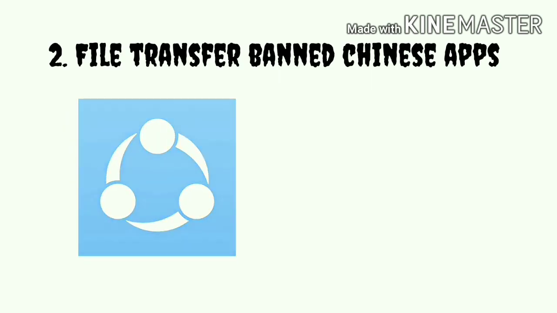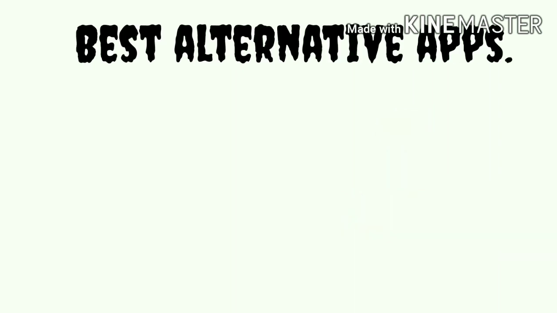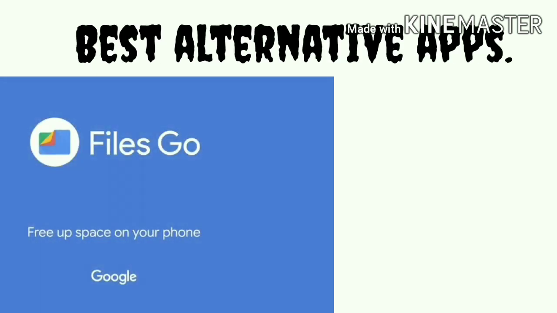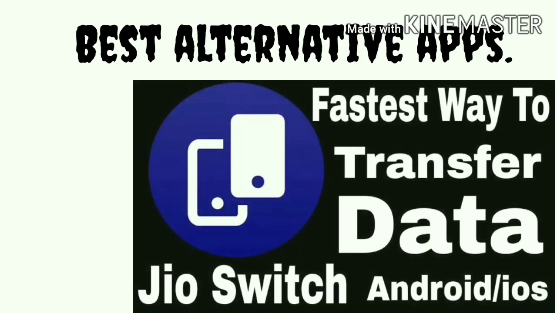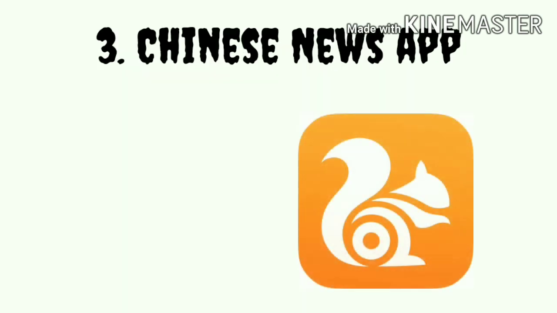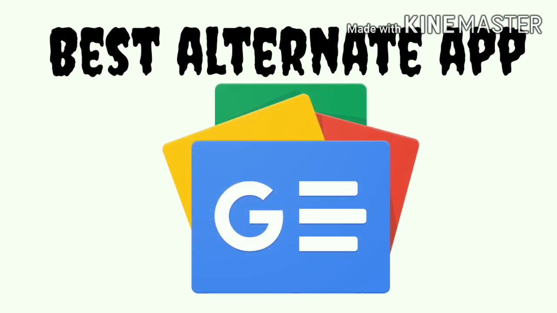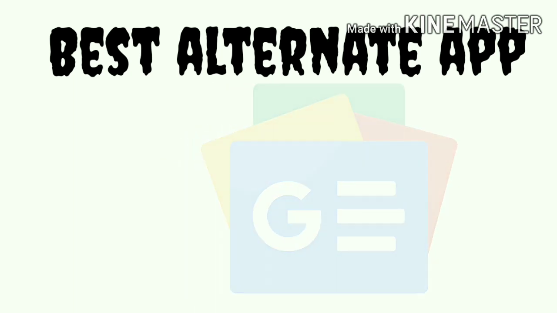The second topic is regarding banned Chinese file transfer apps. First is ShareIt and second is Zender app. The best alternatives to these apps are Files Go app and JioSwitch app. Both can be used in place of these Chinese apps. The third one in this list is UC News browser app, which is banned in India, and the best alternative for this app is Google News app, which can be used in its place.